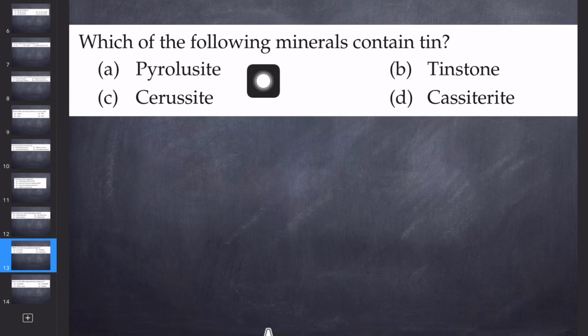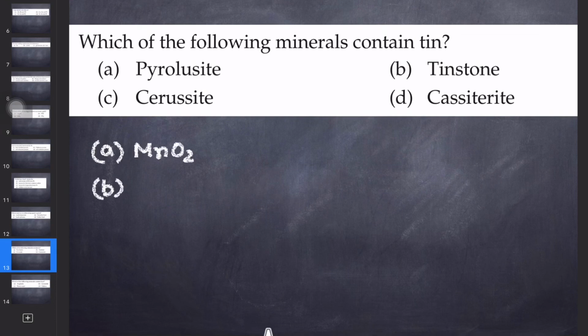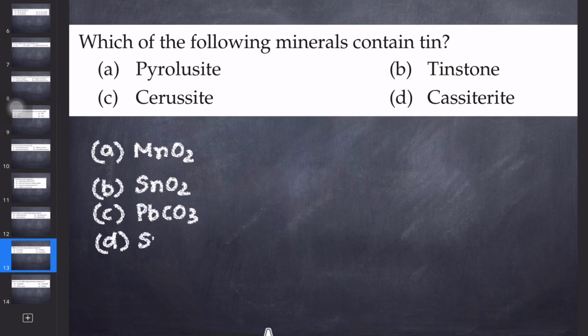Which of the following minerals contain tin? Let me write all the chemical formulas. First is pyrolusite. Pyrolusite is the important ore of manganese, that is MnO2. Second is tin stone, SnO2. Third is cerussite, PbCO3. And the fourth is cassiterite, that is SnO2. So, which of the following minerals contain tin? The correct answer should be B and D, because both are the same.